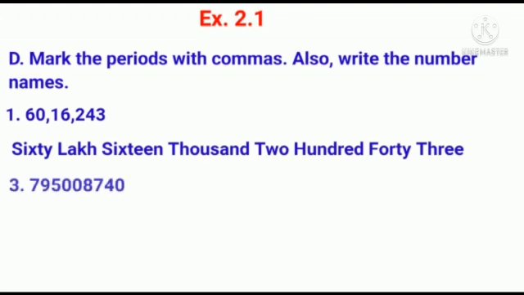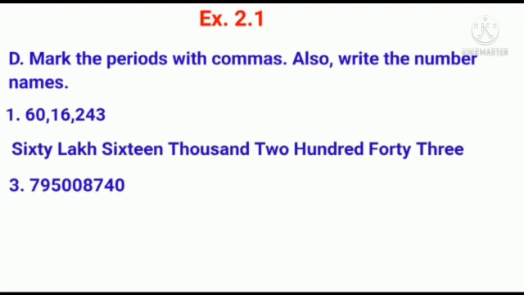It is 79,50,08,740. Look children, this is a 9-digit number. What is the first step? Yes, the first step is we have to mark the period with commas. And the first comma should be placed after 3 digits from the right.